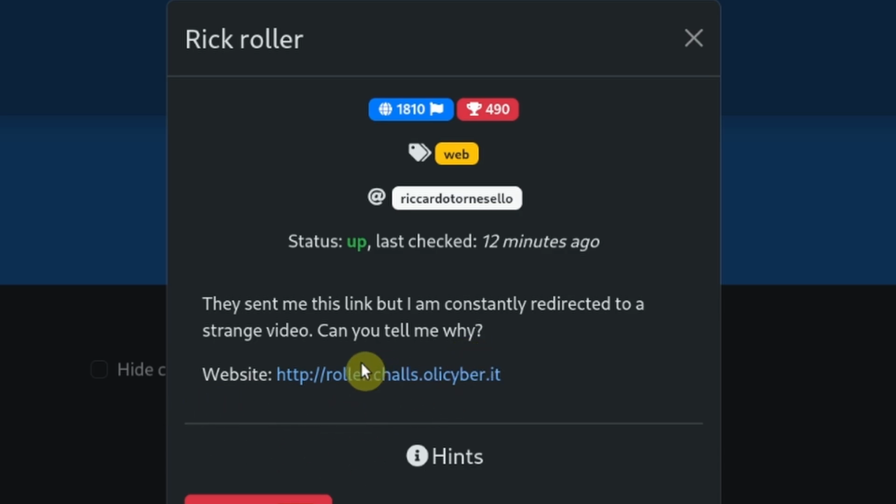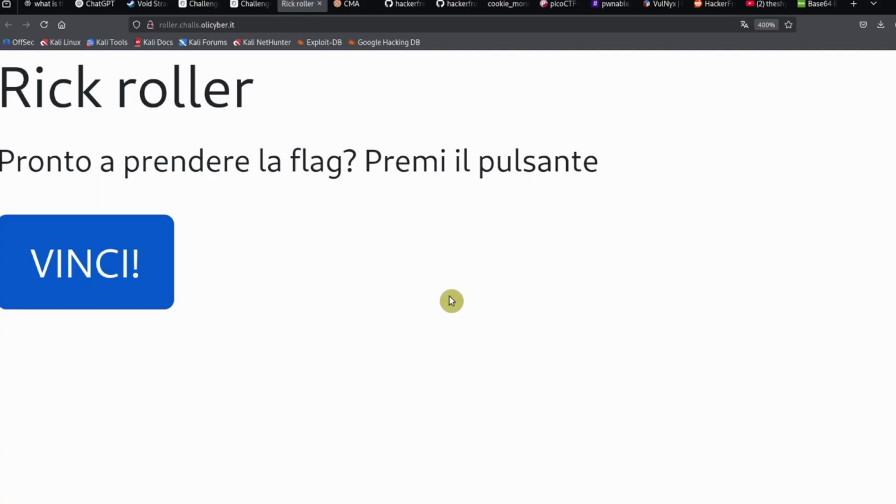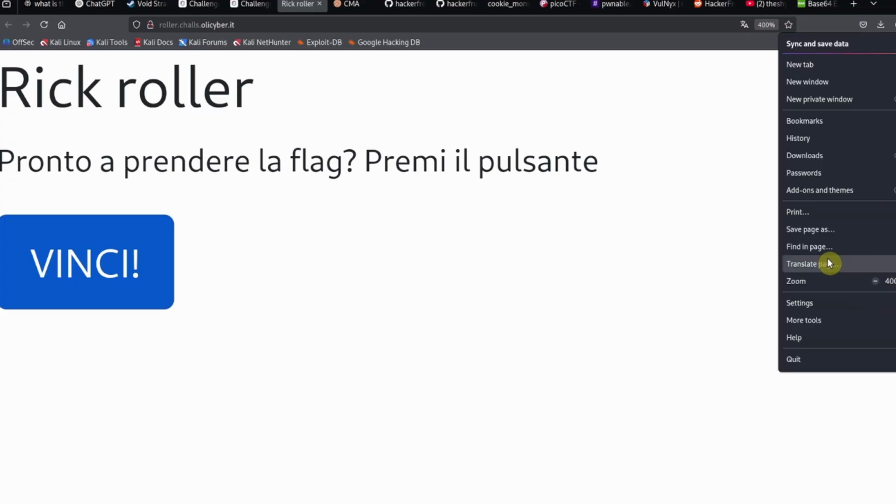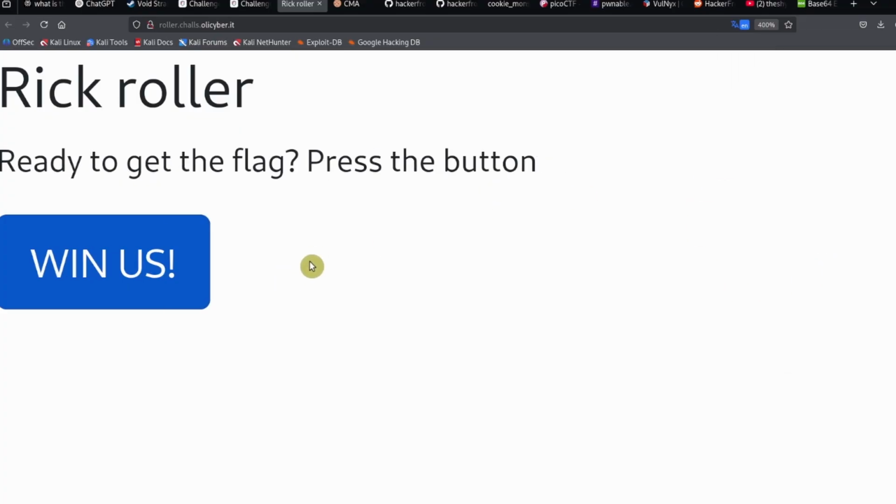So they got the website over here, and we can access this in another tab. So put this in a new tab. We've got our Rick Roller website. And while it's in Italian, let's translate this. Okay, Rick Roller, ready to get a flag? Press this button. Okay, so press the button.